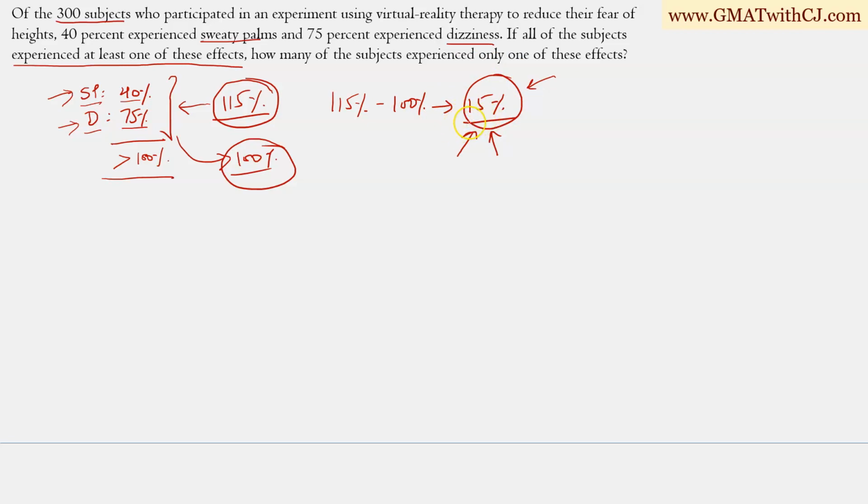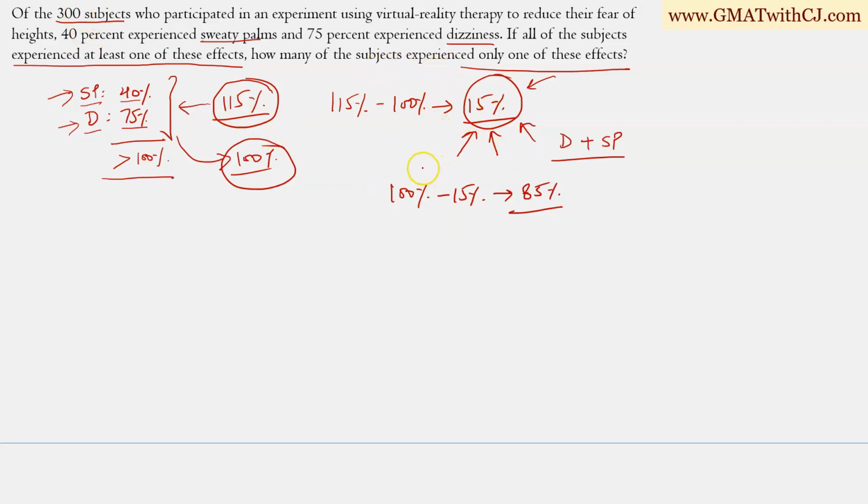Which means that 15% of the people experience both dizziness and sweaty palms, right? And since we are looking for people who experienced only one of these effects, and since 15% experienced both, people who experience only one of these effects has to be 100% minus 15%, which is 85%, and then you can multiply it with 300 to get the number of people.